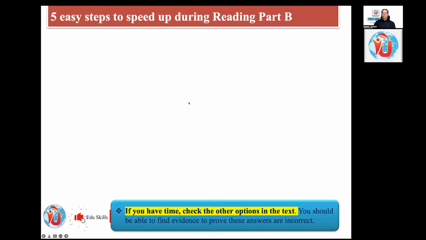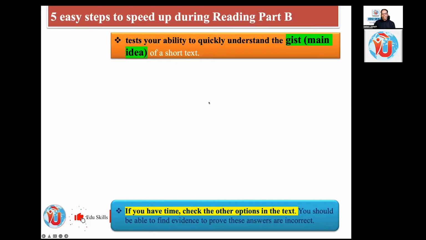5 easy steps to speed up during reading Part B. Speed up means you have to slow down, I said, then you find it is contradicting. No, speed up in the sense you have to finish within 2 minutes, even earlier. So how to make it faster or locate the answer easily, these are the tips for you, or 5 steps.